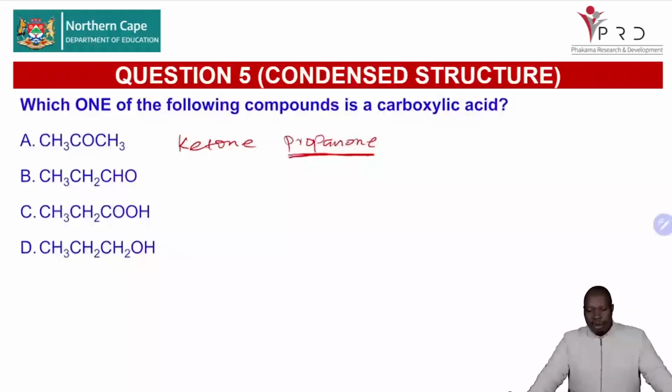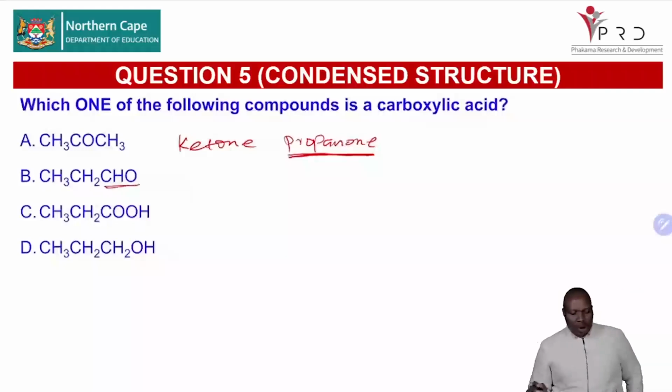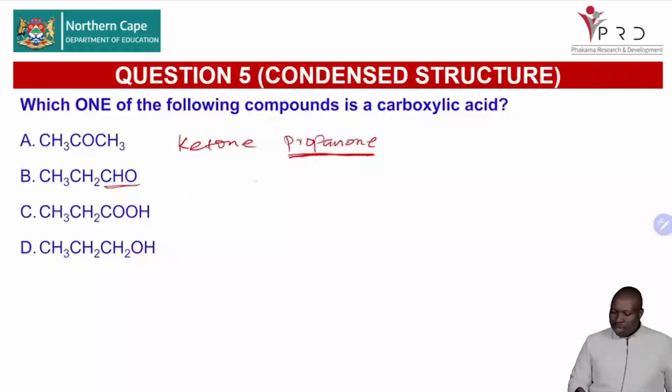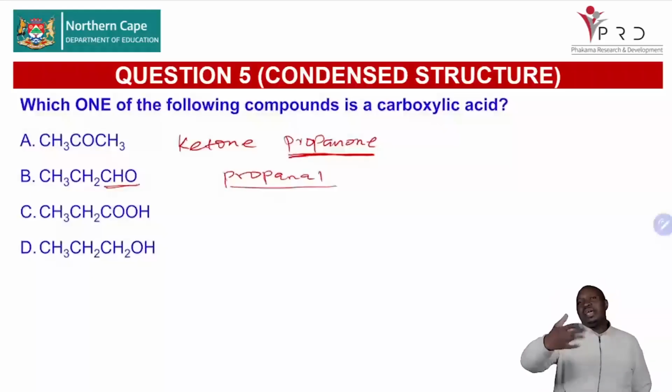Now, let's look at number B then. You can see we have a C double bond O and an H at the end. That one is for aldehydes. So how many carbons? 1, 2, 3. You will know that this must be propanal, for aldehydes.